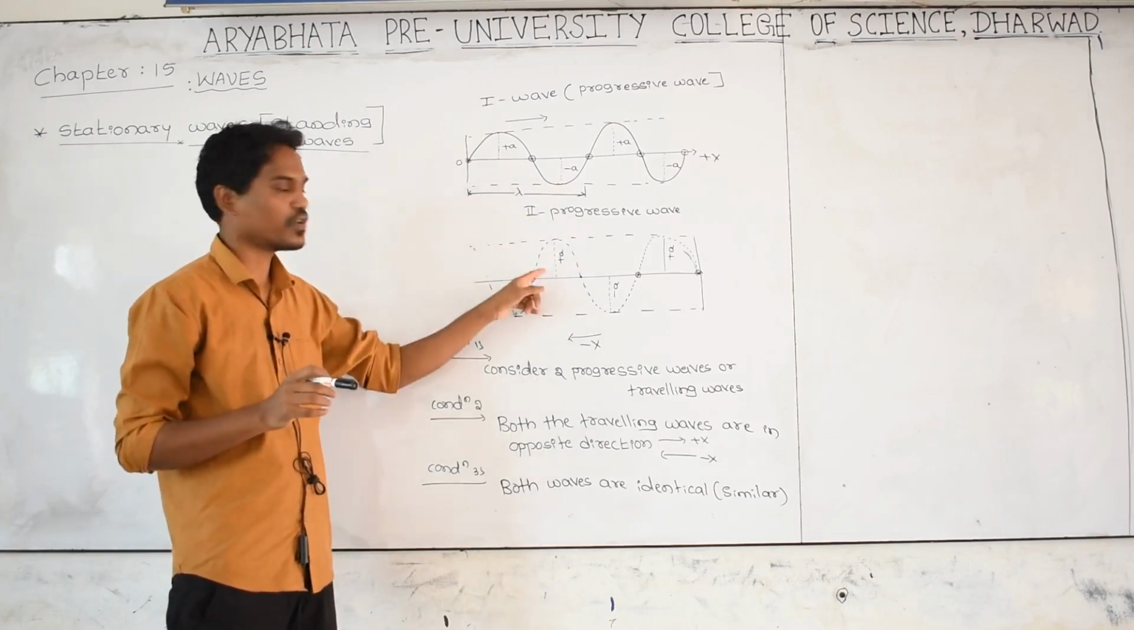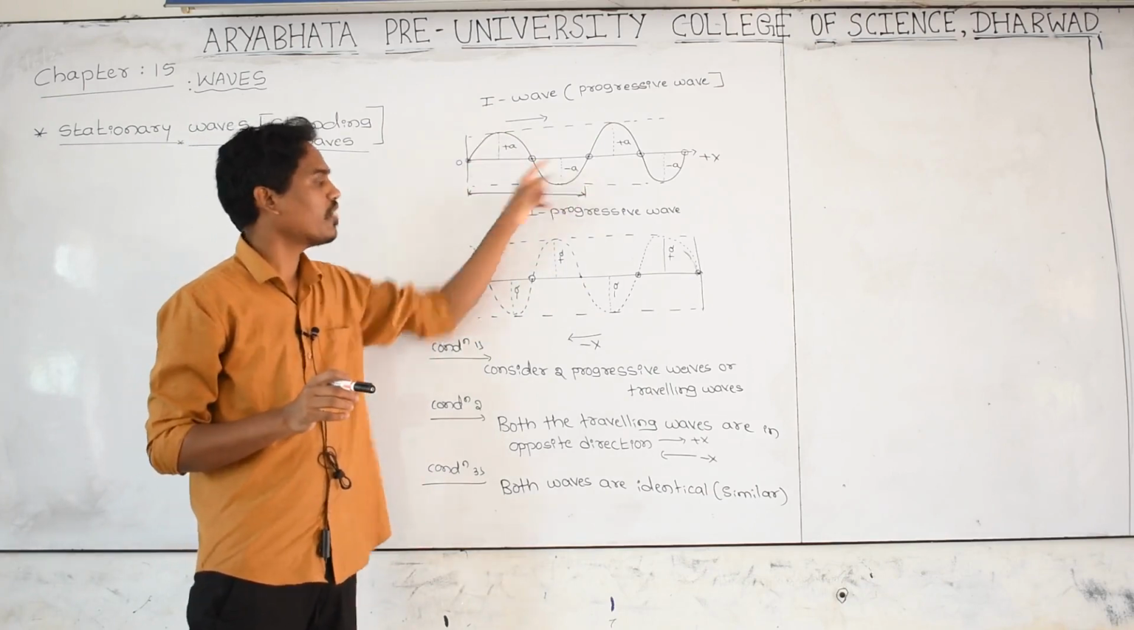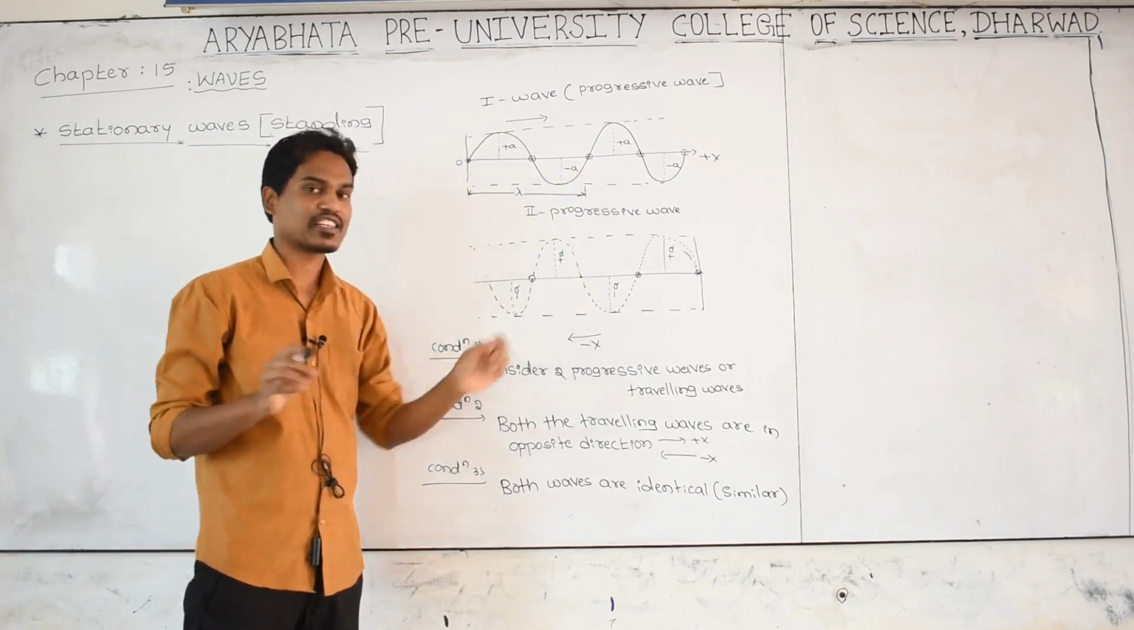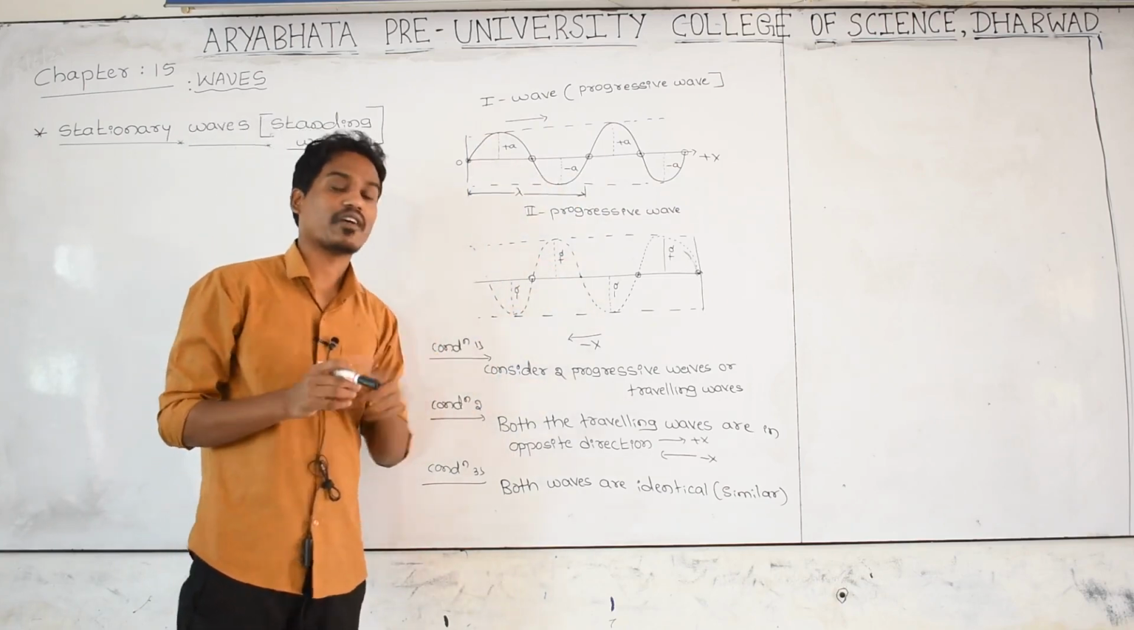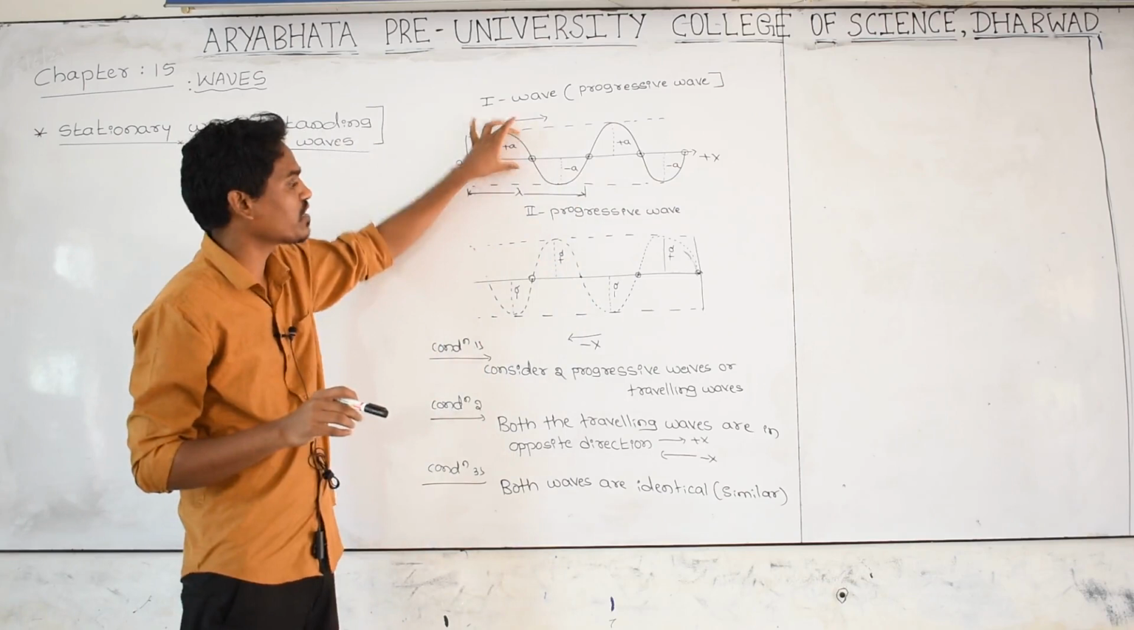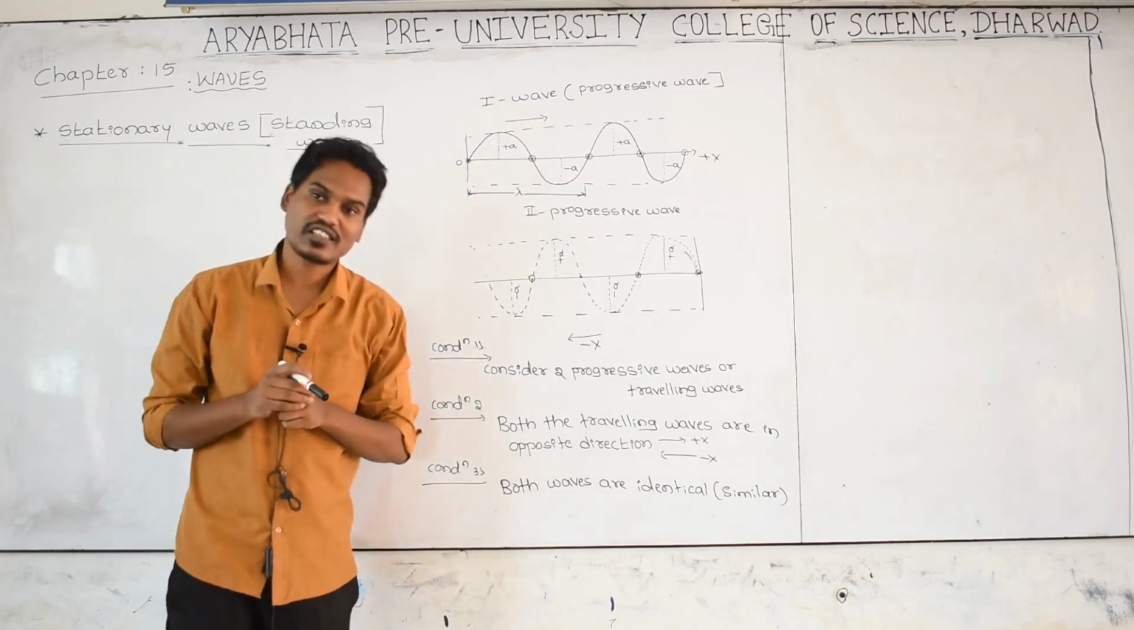Speed same, speed same. Wavelength of one wave, and here also wavelength of one wave, exactly the same. Frequency of this wave and frequency of this wave exactly the same. Amplitude same, amplitude same, exactly the same.